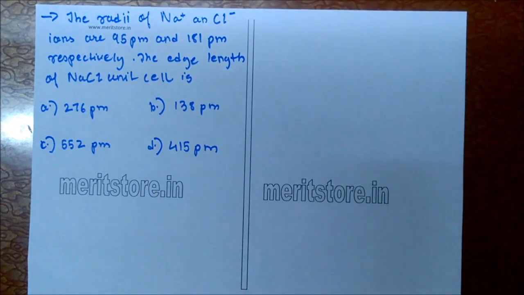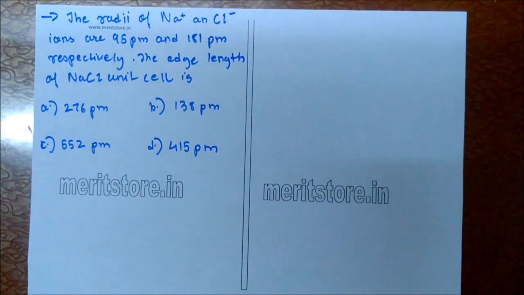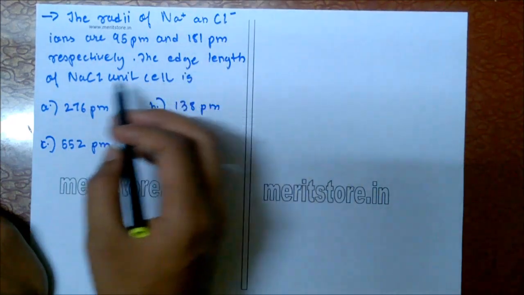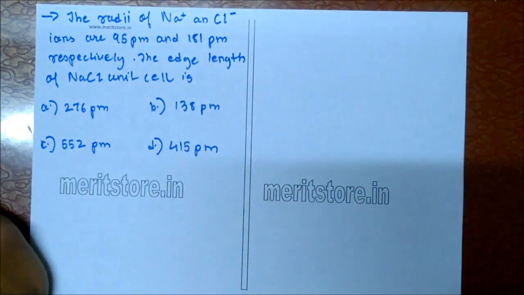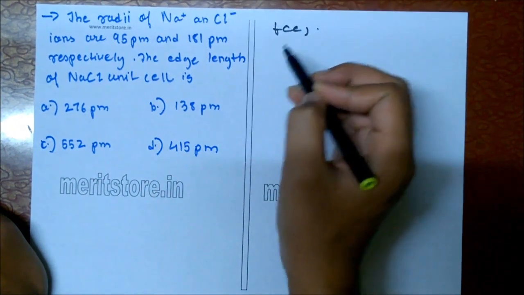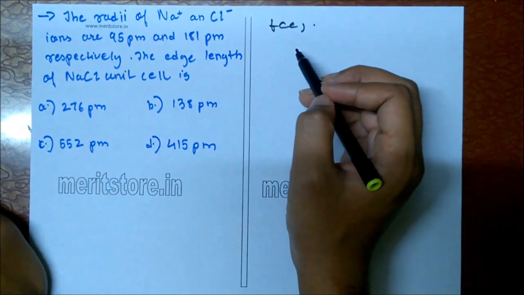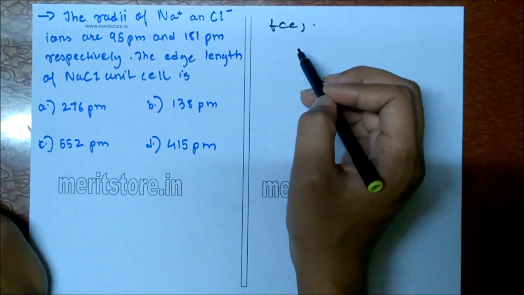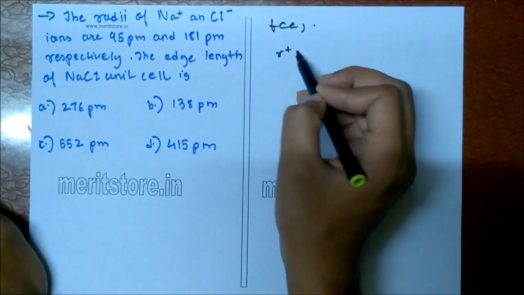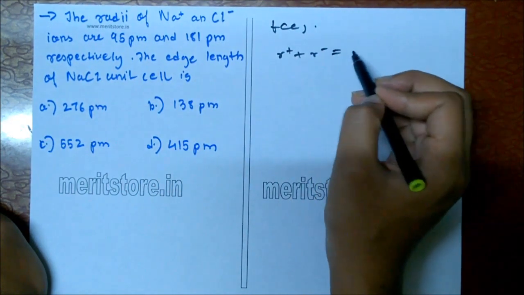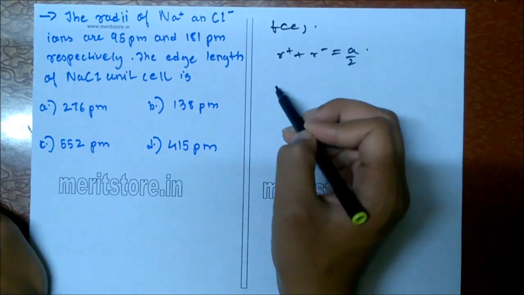The radii of sodium and chloride ion are 95 picometer and 181 picometer respectively. The edge length of NaCl unit cell is? In FCC lattice, the distance between the cation and anion is equal to the sum of their radii, which is equal to half of the edge length of the unit cell. So we can write this as the sum of the radii of cation and anion is equal to a by 2, half of edge length.